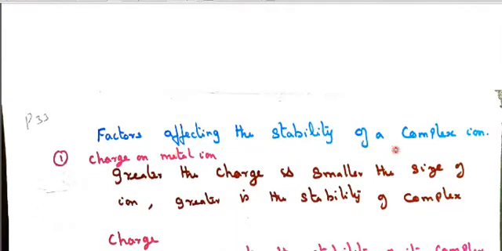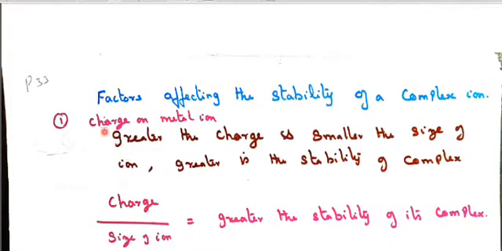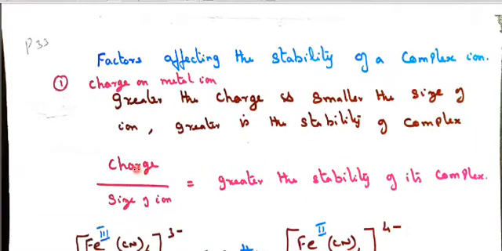Factors affecting the stability of the complex ion. The first one is the charge on the metal ion. The greater the charge and the smaller the size of the ion, the greater the stability. So what I have written here: charge in the numerator, size of the ion in the denominator, is directly proportional to the greater stability of the complex. If more charge, greater stability.